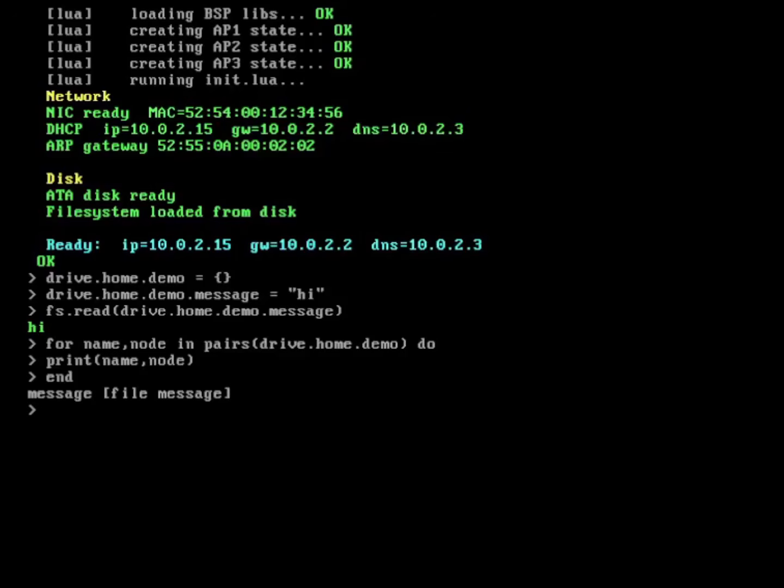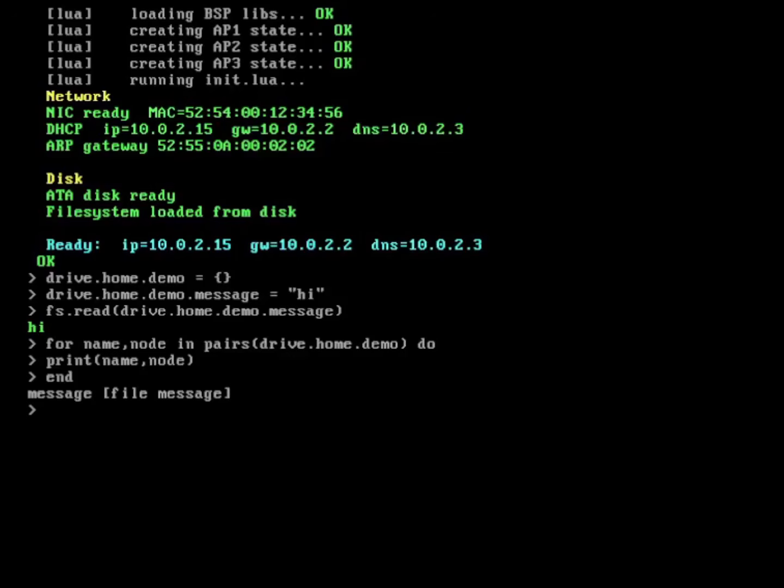Each file system node is represented by a Lua user data whose meta methods translate ordinary Lua operations into file system operations. Accessing drive.home.demo performs a lookup, assigning a string creates a file, assigning a table creates a directory, and assigning nil removes it. The same philosophy shows up in the multi-core design as well.